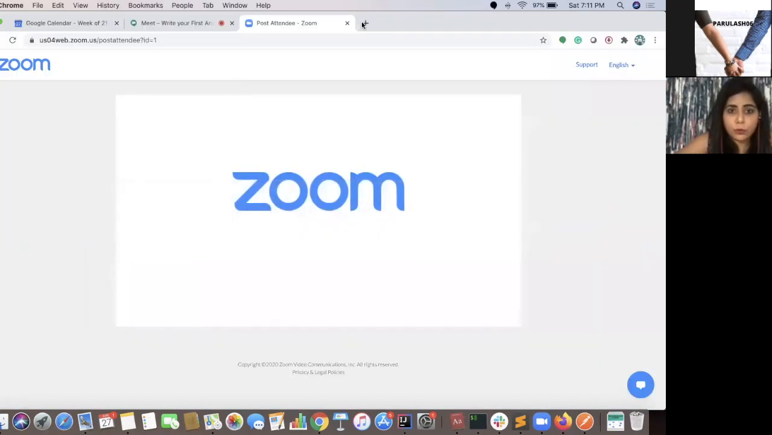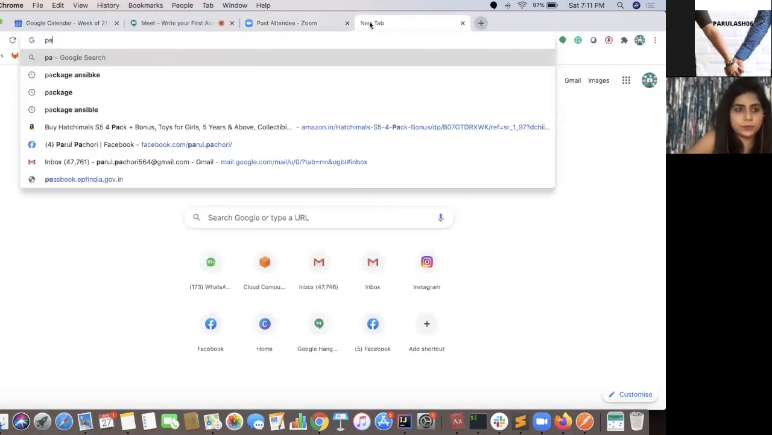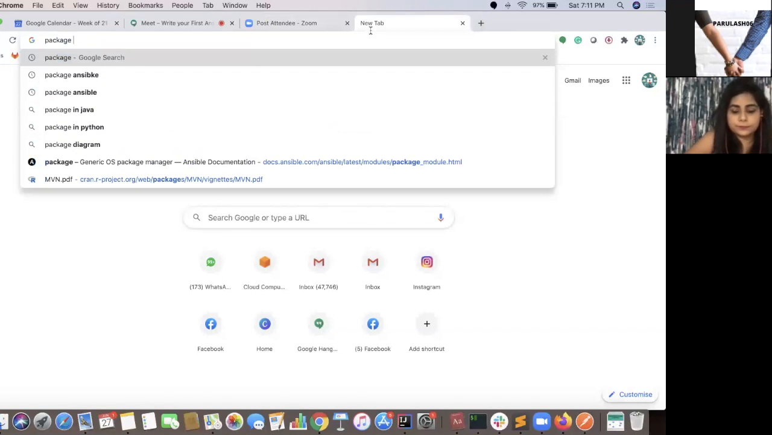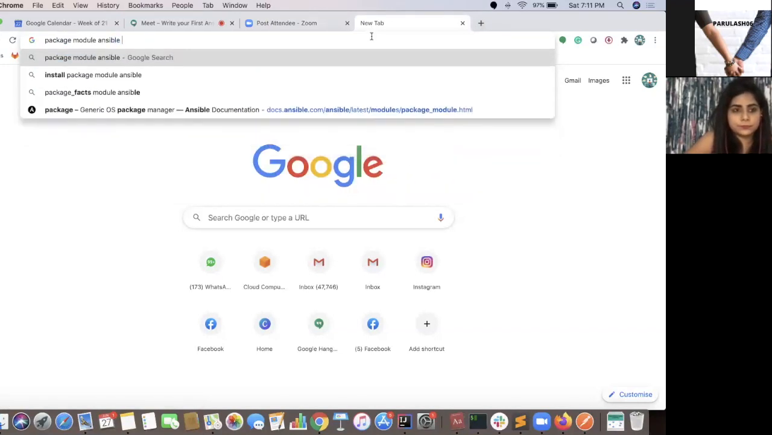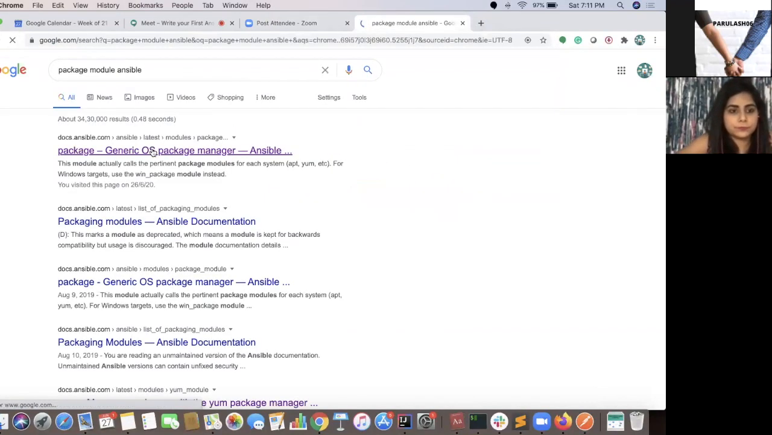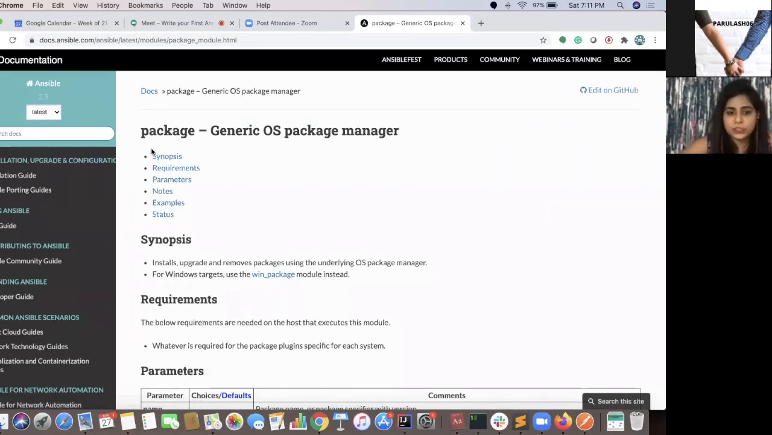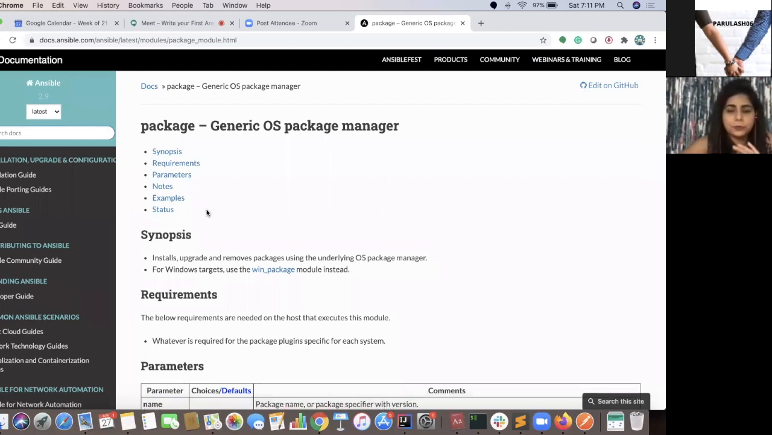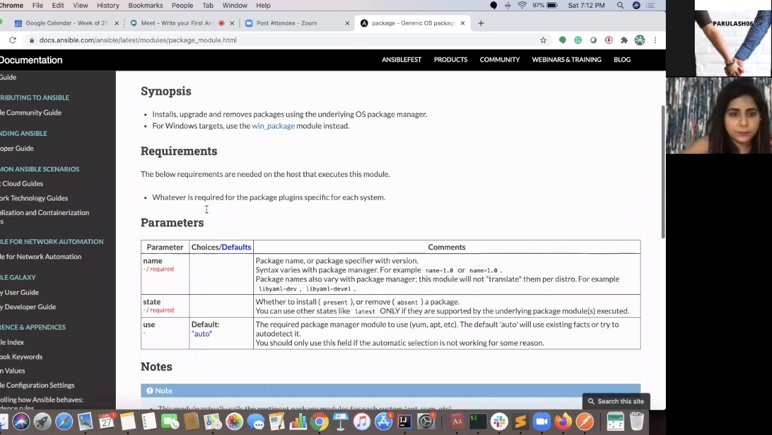So to know more about the package module, let's go here. Ansible has very nice documentation of all its modules. If you want to learn about a specific module, you can just write that module name and write Ansible behind that. You will get all the help which you need.